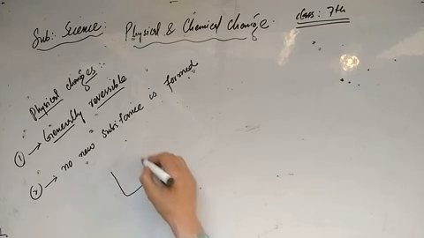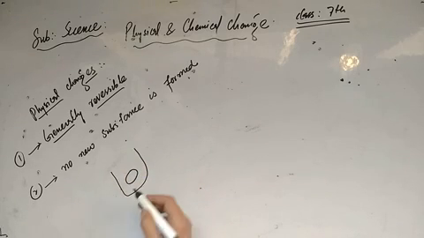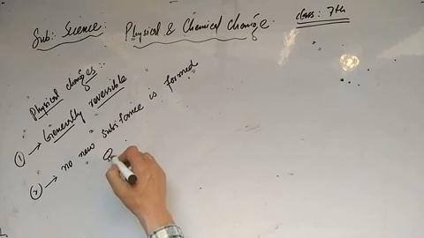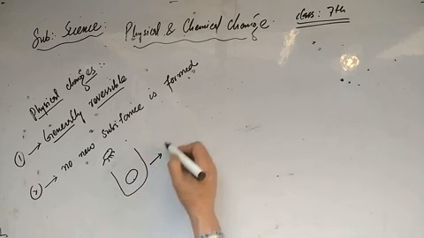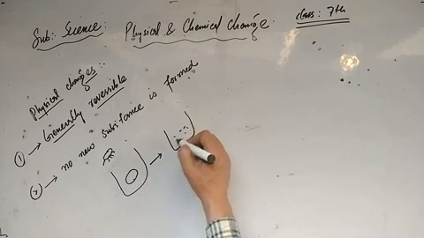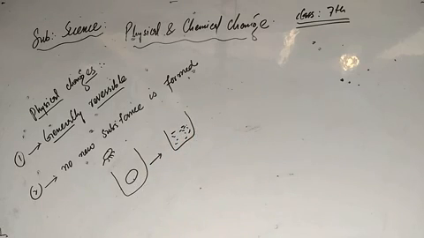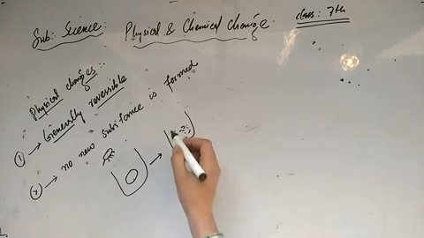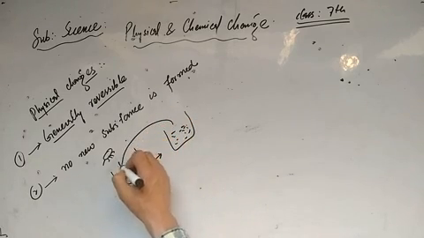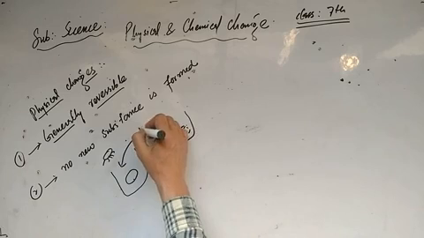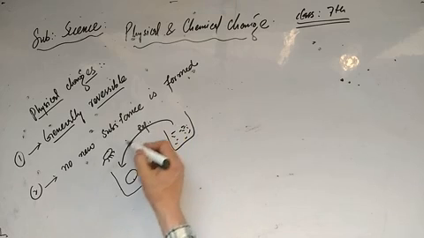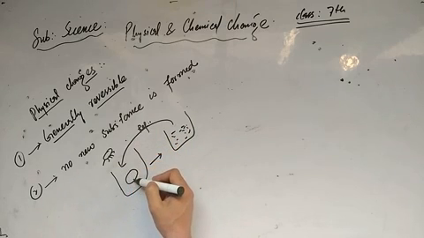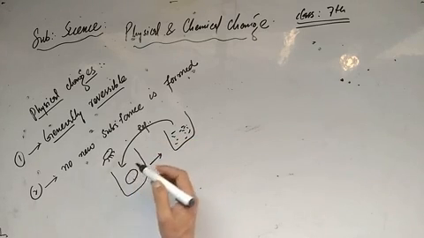The example was about the ice block. If we expose this ice block to sunlight, it gets converted into liquid. If you place this liquid in freezing temperature, for example in a refrigerator, this liquid again gets converted into the solid ice block. So we can see this change is a reversible change.